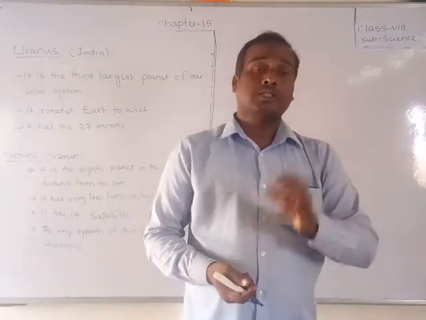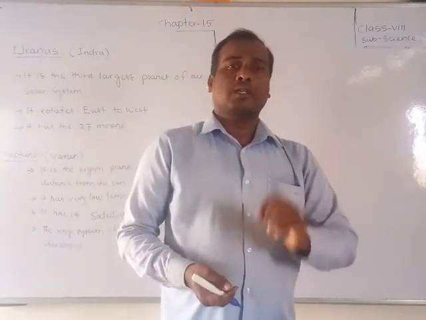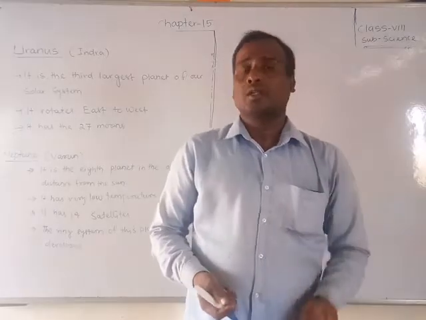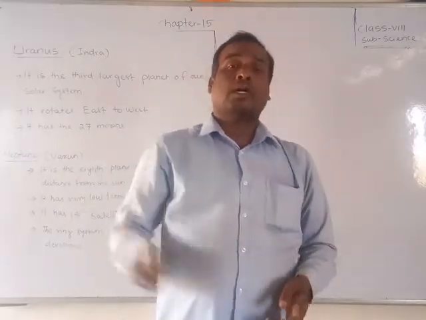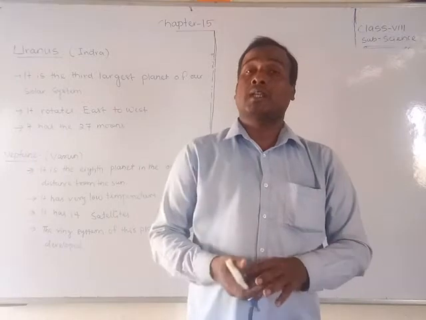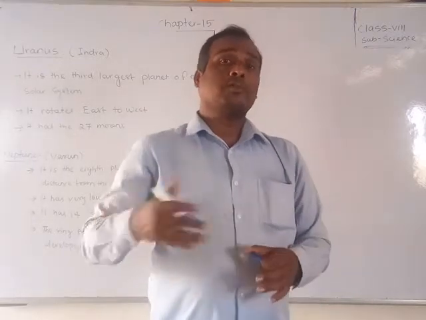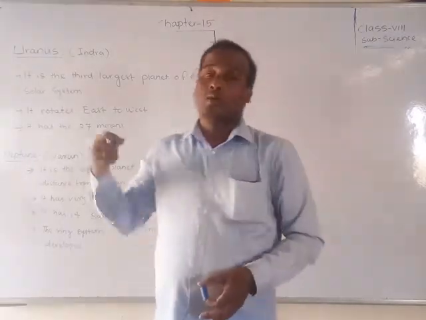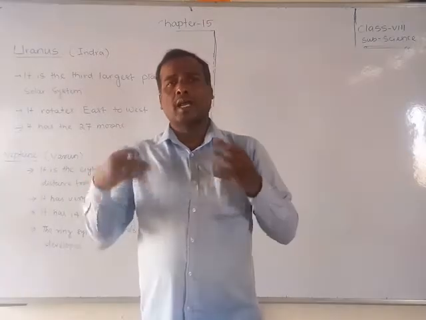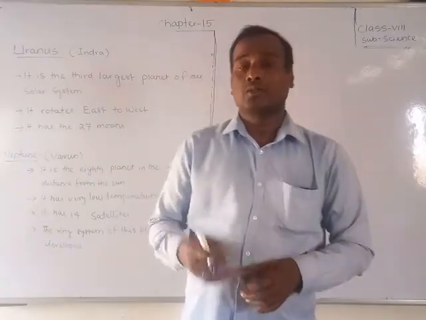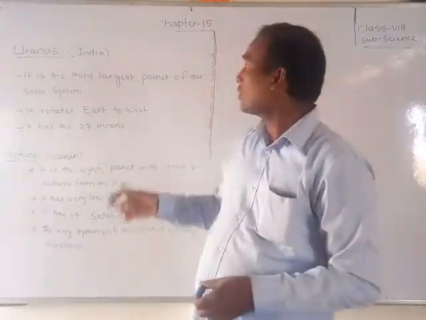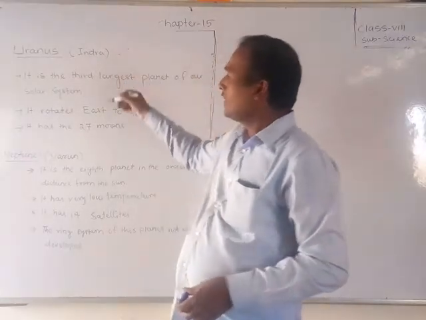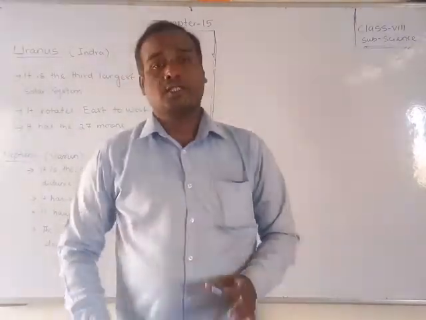Okay, students, it is also a very cold planet, because it is very far from the Sun, and it takes a very large number of years to revolve around the Sun. So compared to the other planets, it has a very low temperature, like an ice planet. It is also called Indra, and it is the third largest planet.